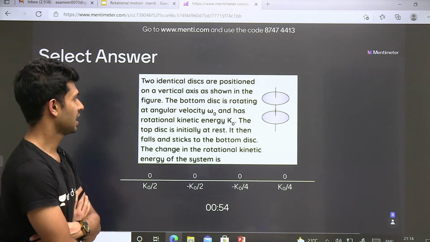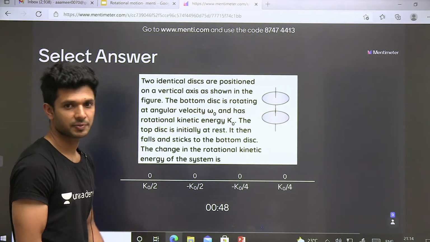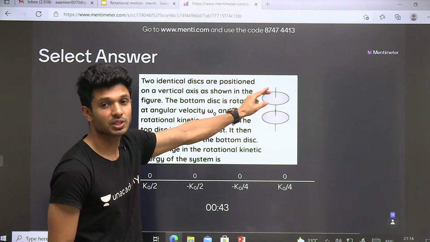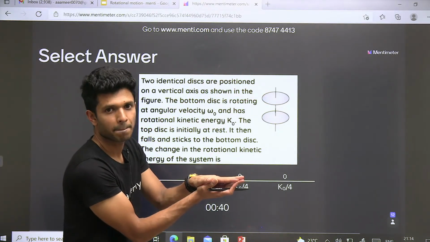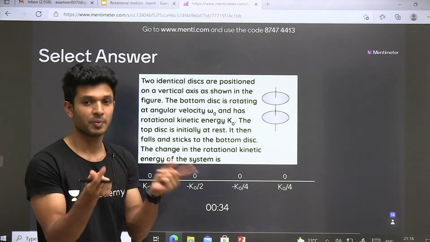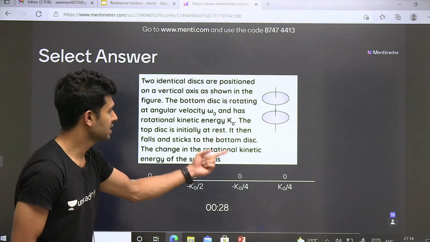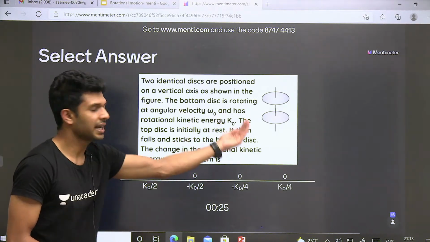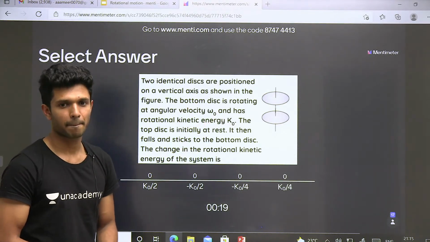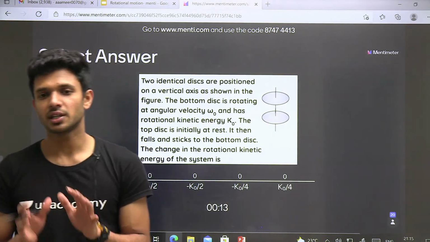One disk was rotating with an angular velocity of omega naught, and its initial kinetic energy is K naught. To this, a second disk which was initially at rest, you are placing on top of it. What will be conserved here? Angular momentum is conserved. We have done many problems like this. The question is not regarding angular momentum, but we have to use the concept of angular momentum anyway. The question is, what is the change in kinetic energy? That means find the final kinetic energy, subtract it from the initial kinetic energy, and see how much it is going to be. A simple method is there actually. I'll tell you, which can help you rule out 2 options from this.